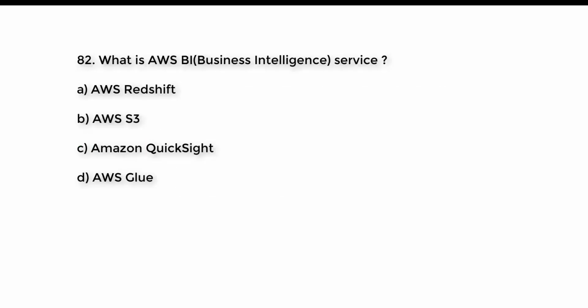Question number 82. What is AWS Business Intelligence Service? A. AWS Redshift. B. AWS S3. C. Amazon QuickSight. D. AWS Glue. Try to guess the right answer. And the right answer is option C. Amazon QuickSight.